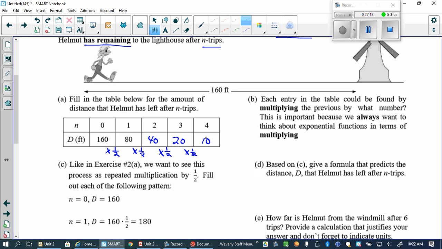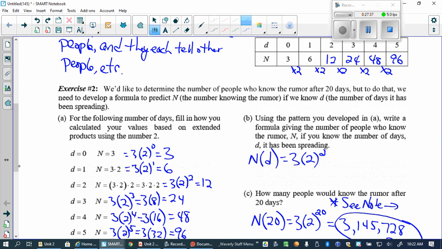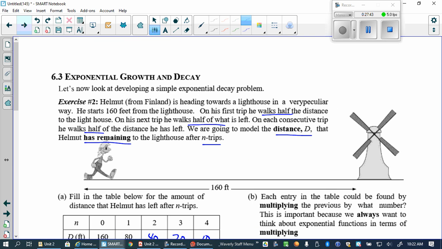Are you noticing something different from what we're multiplying here? We're multiplying by a number that's smaller than 1. And what's happening to the quantity we're interested in? Going down. Back in the rumor one, we were multiplying by a number greater than 1, so it's growing. All right, keep that in mind, because we need a way to separate whether we're looking at growth or decay, right?